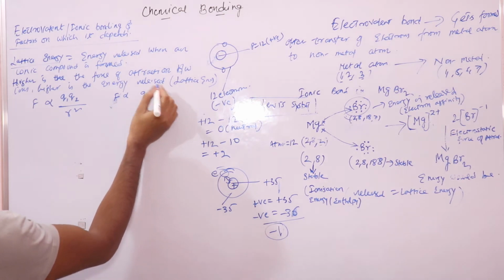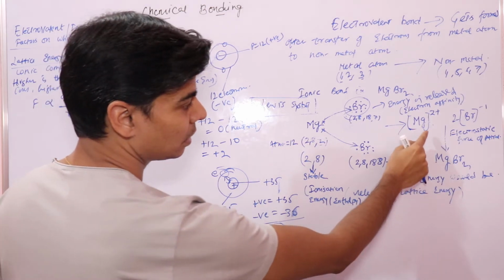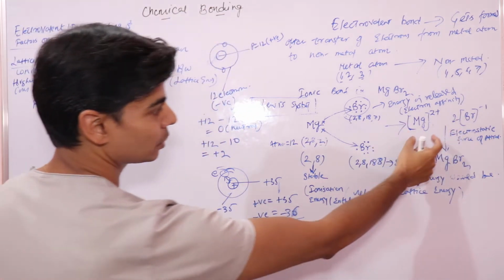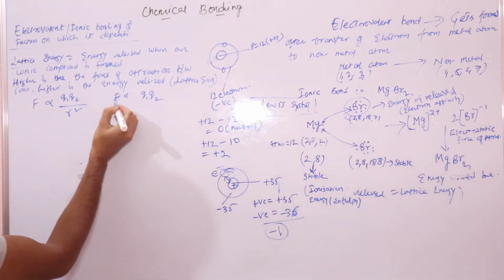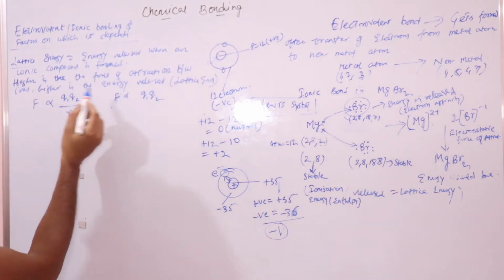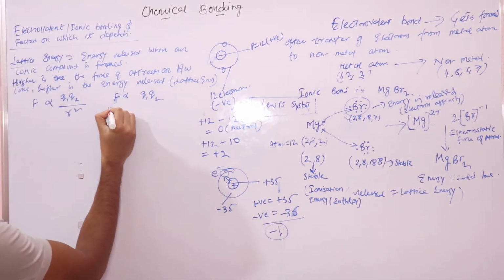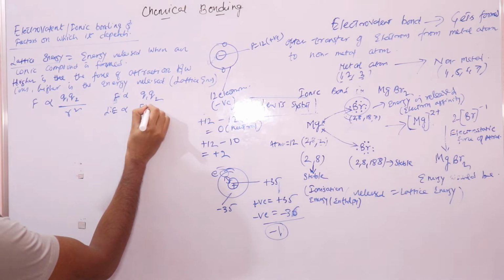So the higher the product of charges between these ions, the higher the force of attraction, and the higher the lattice energy, because lattice energy is again directly proportional to force.